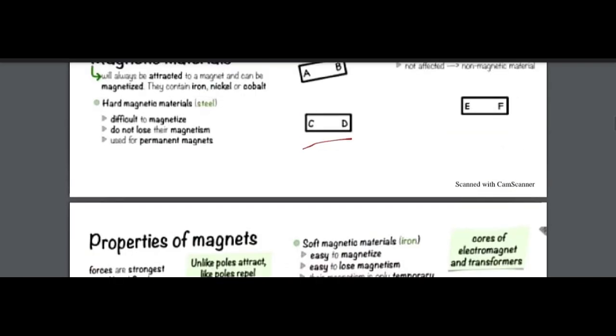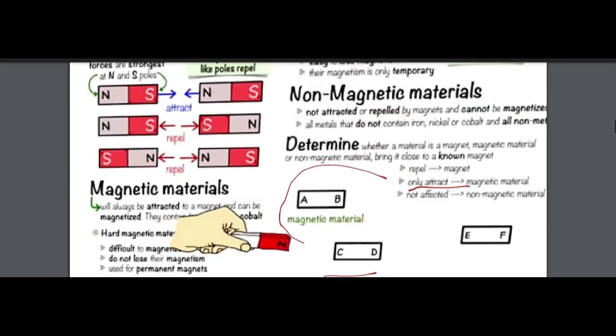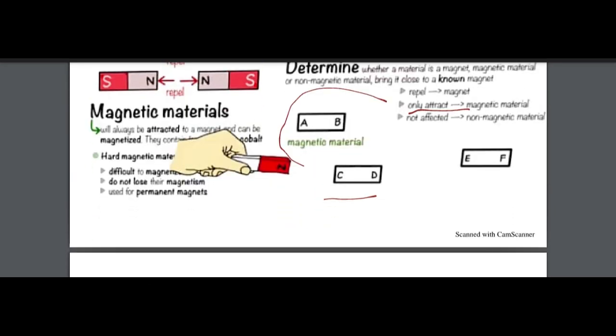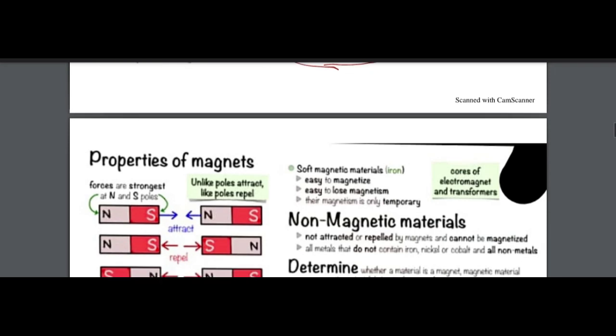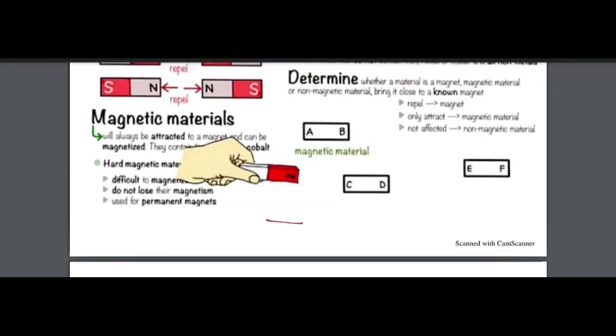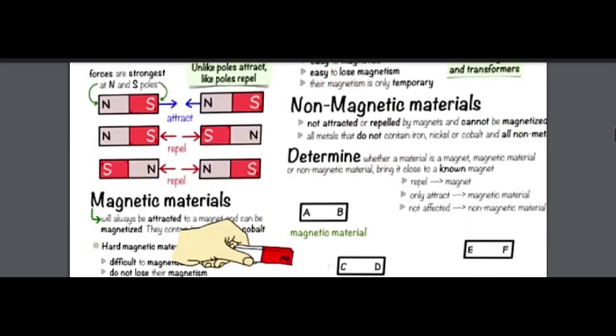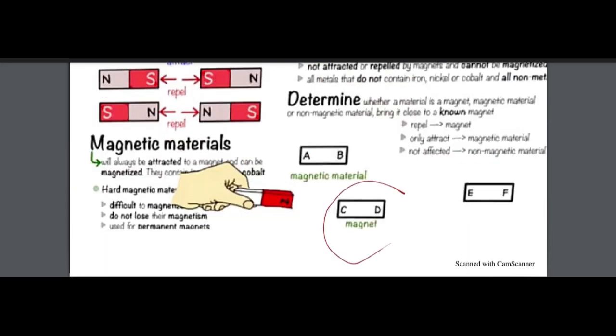Yes, for example, this is in this position. When I brought a magnet near to it, it just changes position. What do you think? Attracted or repelled? This is attraction or repulsion? This is a repulsion because they are repelling each other. Look, they repel each other. This is like going away from that north pole. Okay, so this is a magnet. Got it?